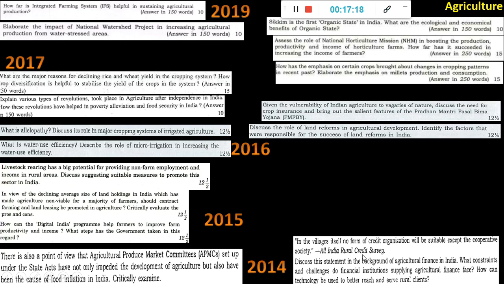Then here again, All India Rural Credit Survey. Okay. In the villages itself, no form of credit organization will be suitable except the cooperative society. So this is a statement made in a survey. So you have to discuss the credit system in the villages.